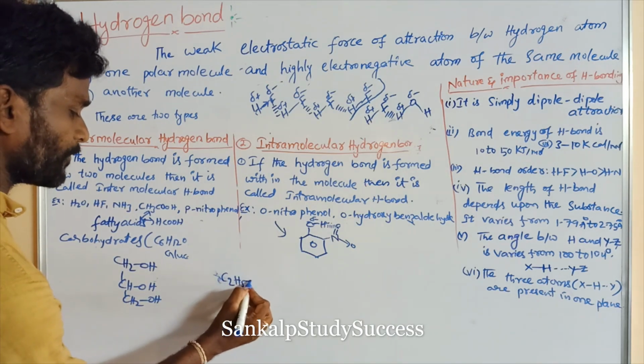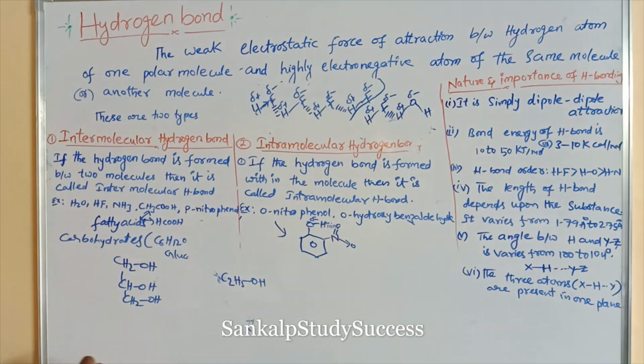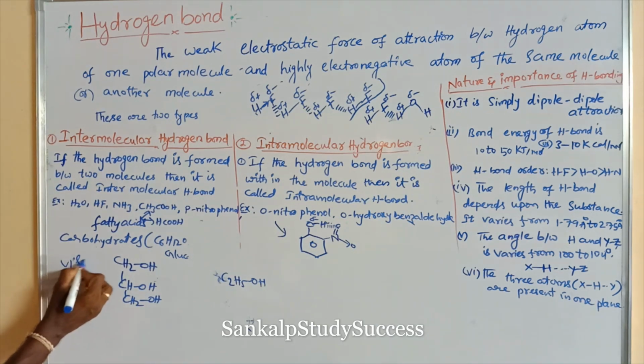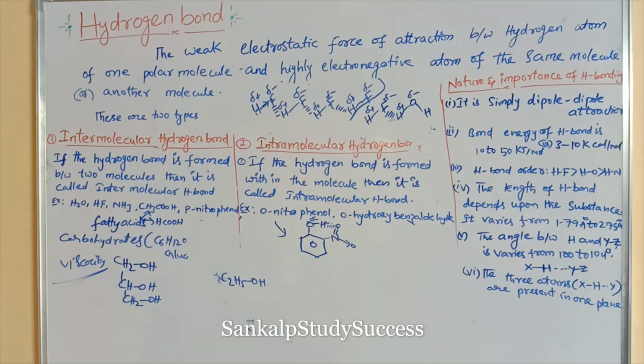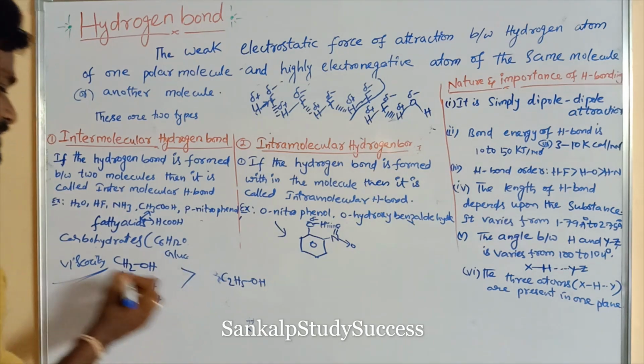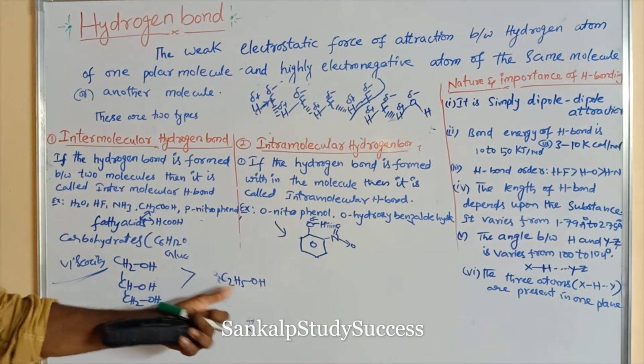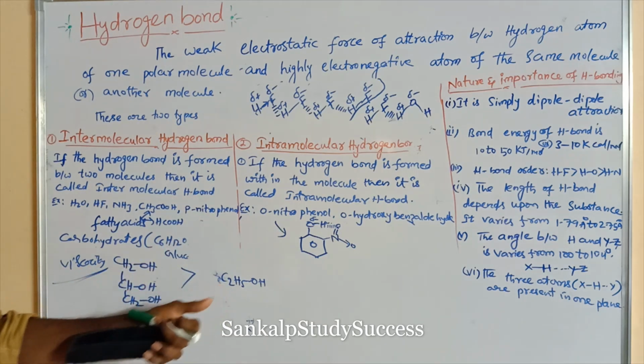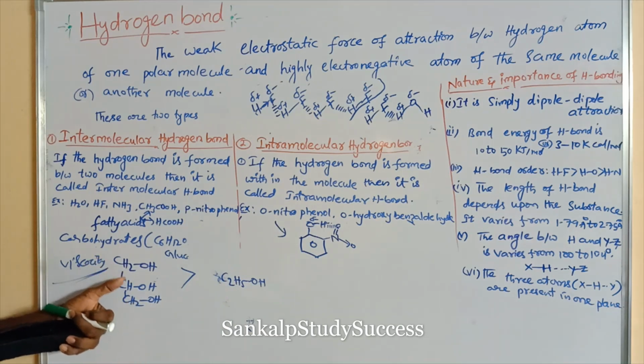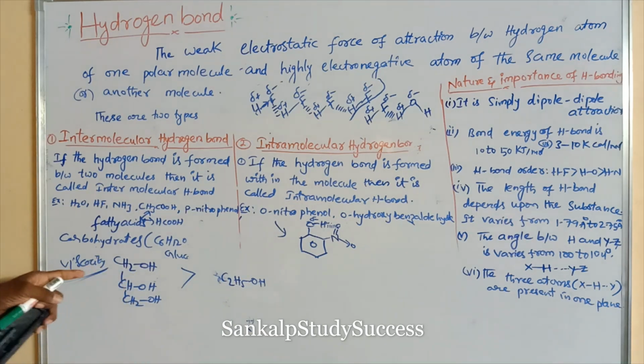In these two compounds, which has more viscosity? Glycerin has more viscosity than alcohol. Why does glycerin have more viscosity than ethyl alcohol? Both are alcohol compounds, but why does glycerol have more viscosity than ethyl alcohol?